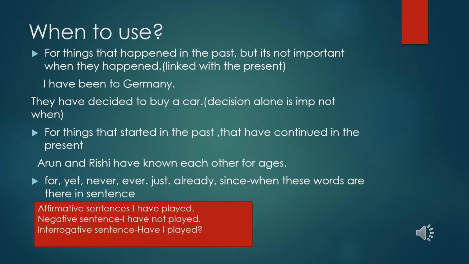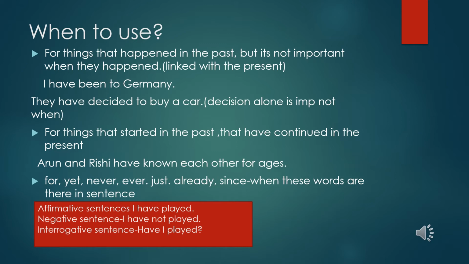Second thing, it is used for things that started in the past and have continued in the present. Arun and Rishi have known each other for ages. So the action has started in the past and it is still continuing in the present. Now, with time expressions like for, yet, never, ever, just, already, since, when these words are there in the sentences, usually we will be going for present perfect tense.